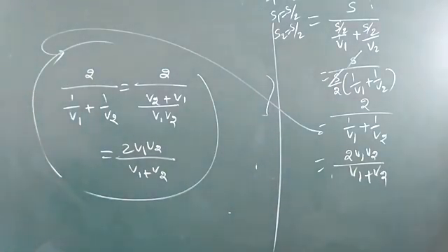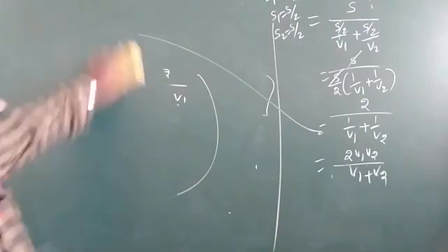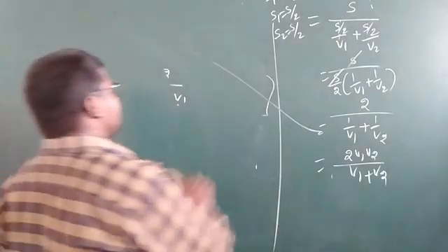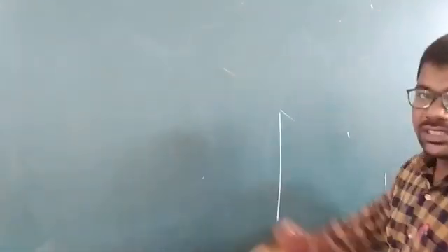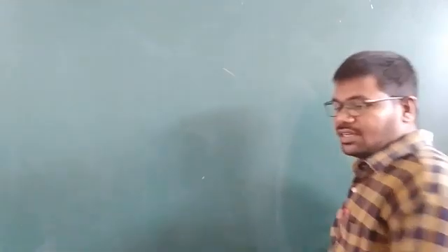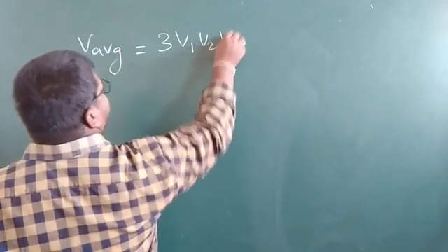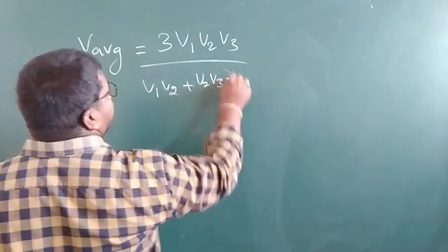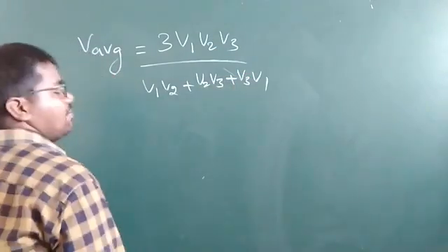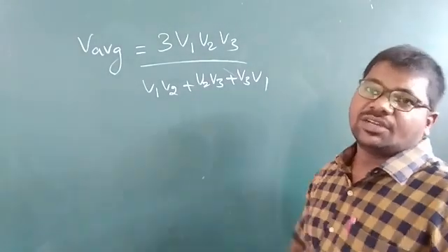Okay, understand, my children? Coming to the average speed of a particle which covers 1/3 of the equal path with v1, the remaining with v2 and the last with v3 velocity, my children. That average speed is equal to 3 v1 v2 v3 divided by (v1 v2 plus v2 v3 plus v3 v1). Very, very important relation, my children.